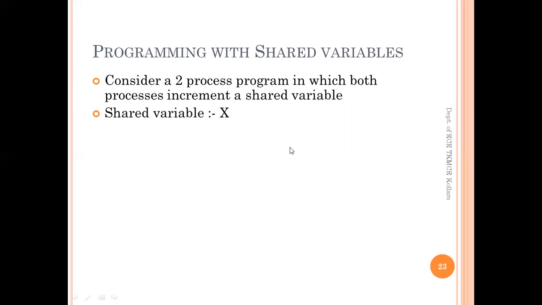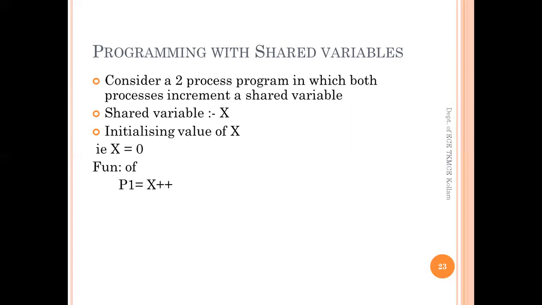There is one shared variable x, and we are initializing the value of x as 0. The function of P1, as we had said just before, is to increment the value of x, and the function of process 2 is again to increment the value of x, with the concept of concurrent programming.